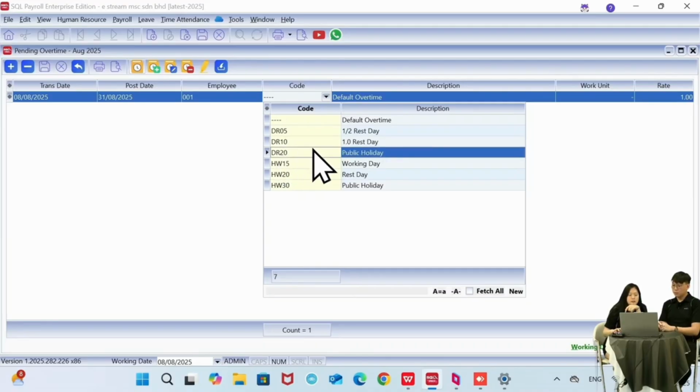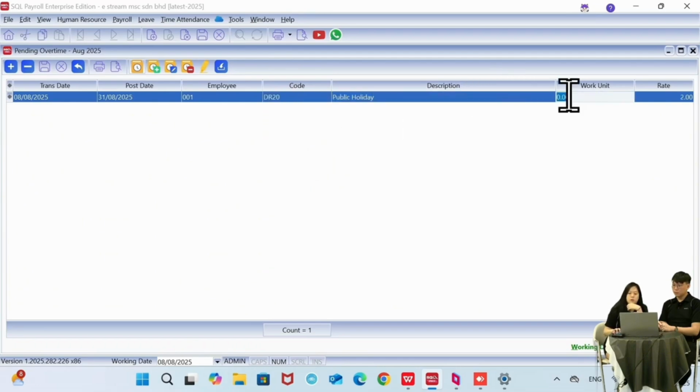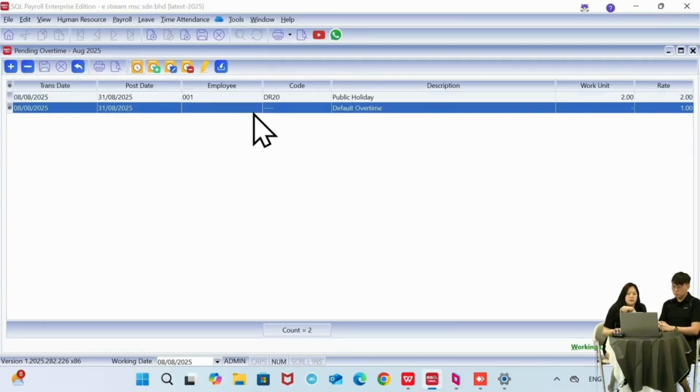So I'm working on a public holiday, so I take DR20, and then for work unit, I just have to put in how many days. So let's say this month has 2 public holidays that I'm working on, so I just put in 2. Then that's it. You don't have to calculate the rate, you don't have to calculate the amount. Okay, so we add on another one.